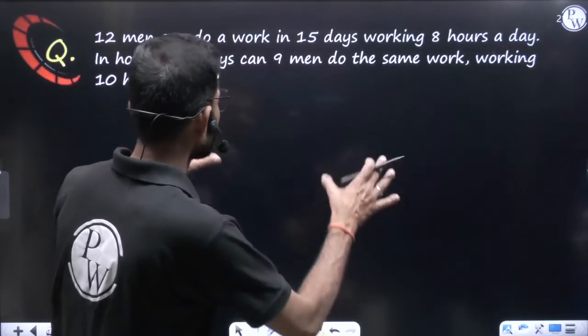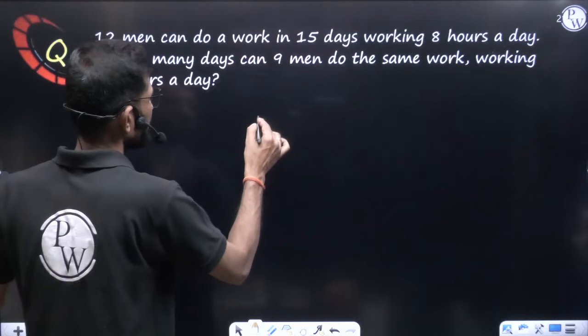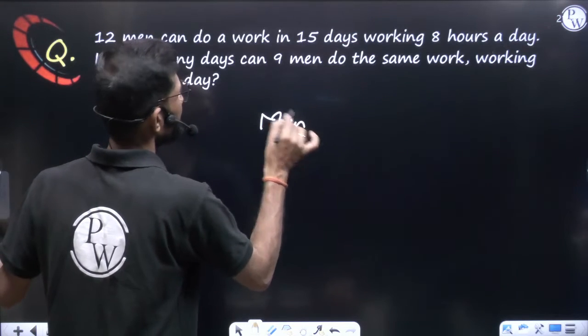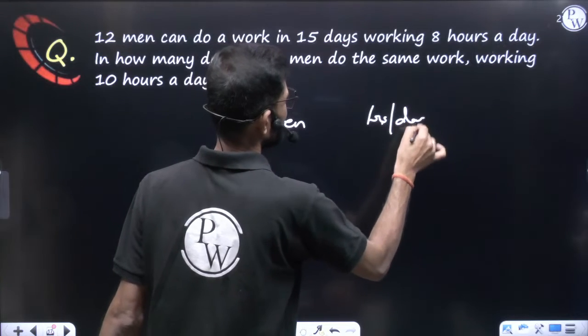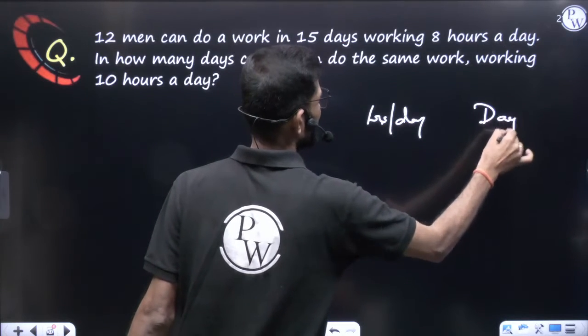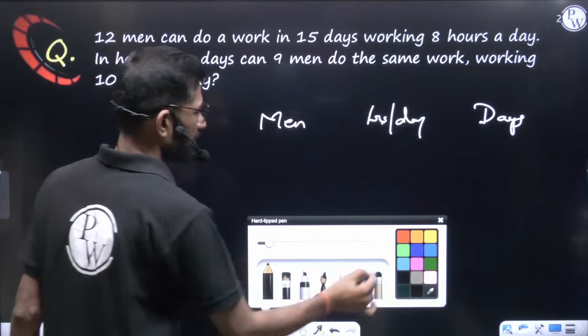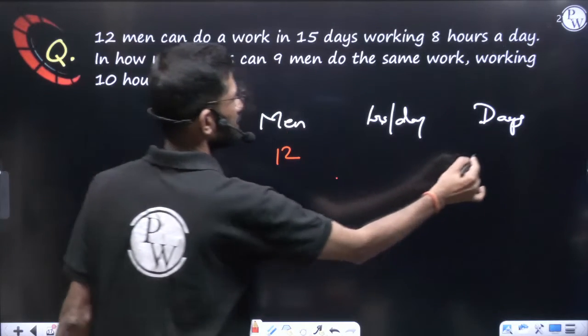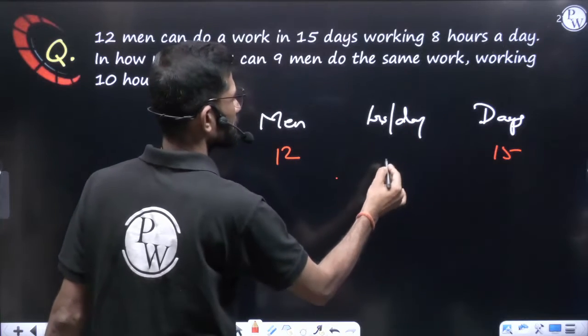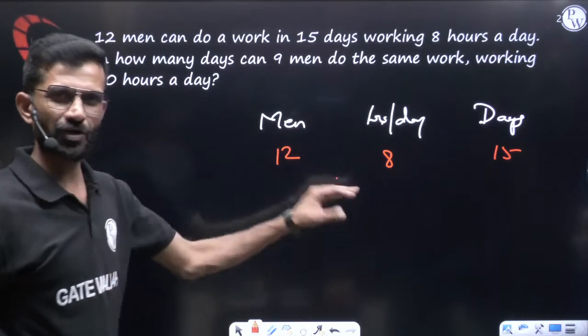Now here you can see 3 columns, 3 values are given, 3 entities. One is men, another is hours per day they are working, and one more column is given, how many days they are taking. Initially they said how many men are there? They said 12 men. How many days? 15 days. How many hours per day they are working? 8 hours per day. This is what they have given.